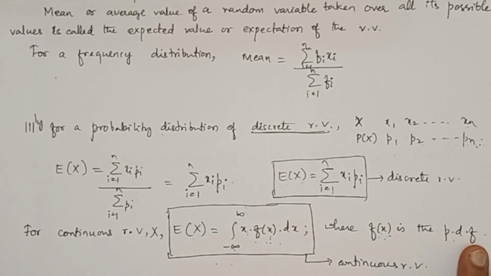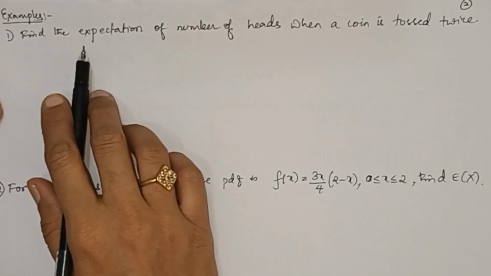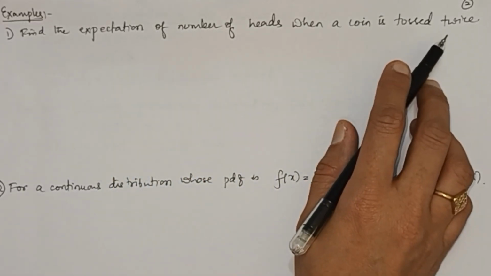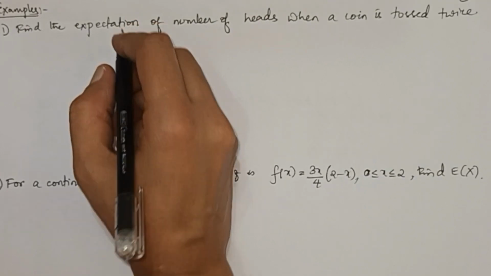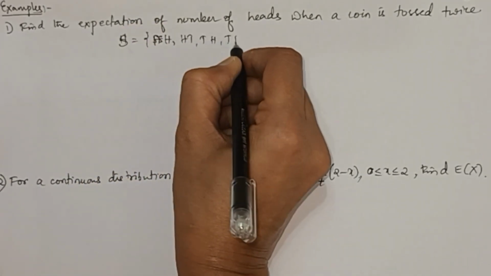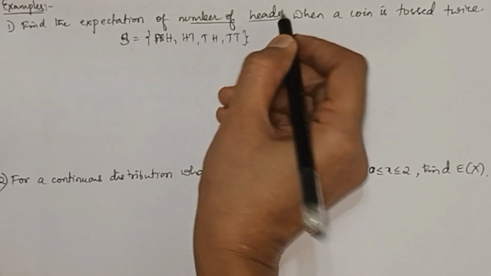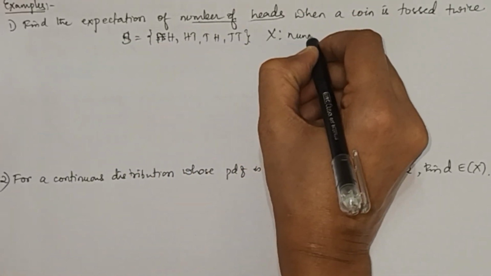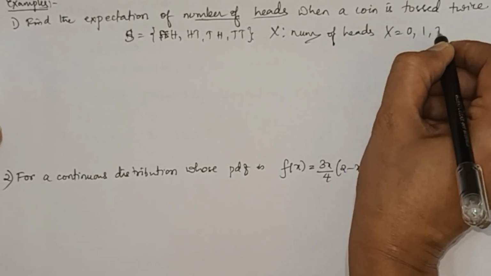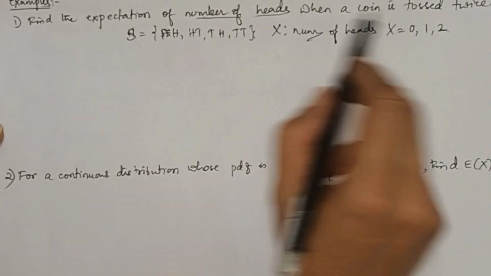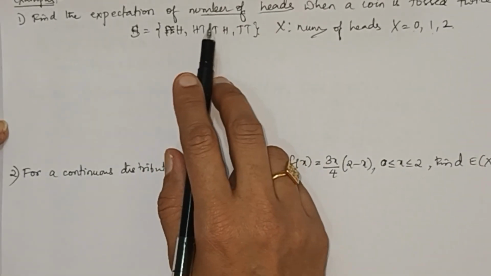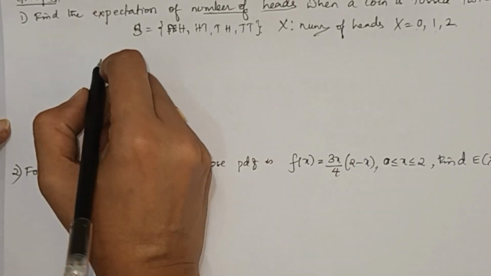Let us see some examples. Find the expectation of number of heads when a coin is tossed twice. So when you toss a coin twice, sample space is HH, HT, TH and TT. So here the random variable is number of heads. So X can take the values 0, 1 and 2: 2 heads, 1 head and no head. We have to find out the mean expectation of number of heads, average of this.